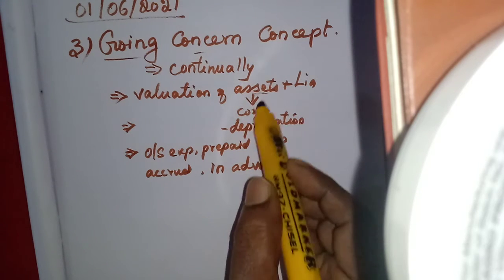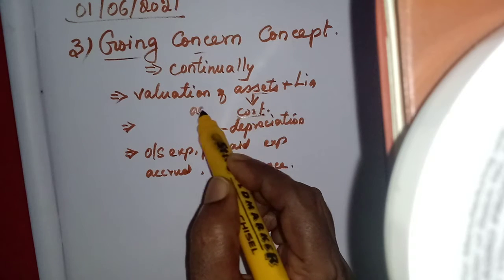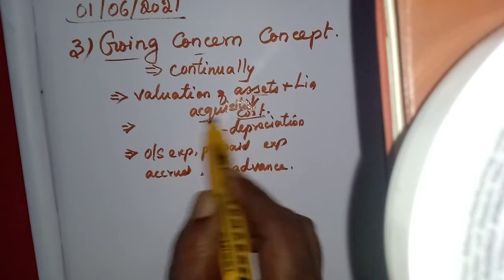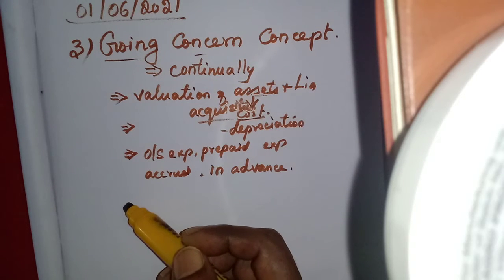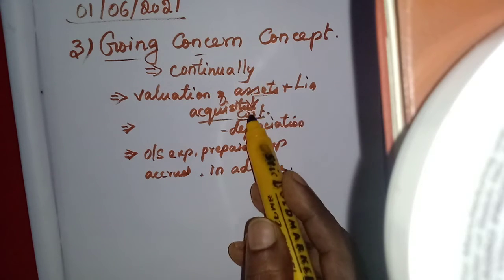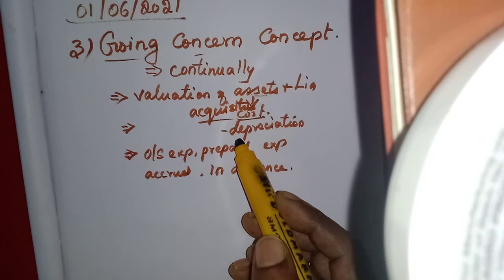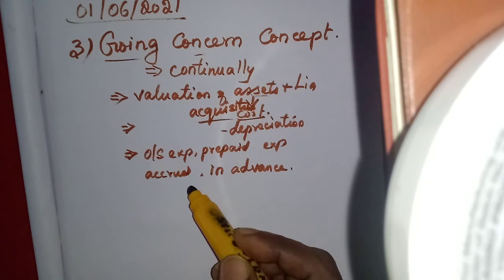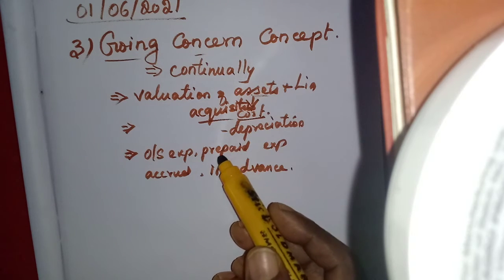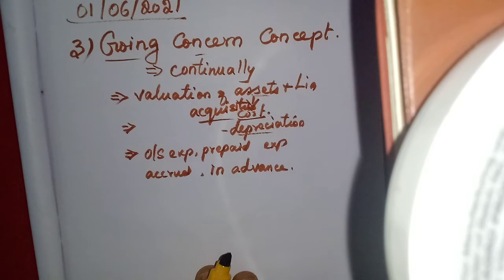Because the market price of the assets we never write, only the cost price. That means the acquisition cost. Acquisition means the purchasing price. That cost only we will show. Market price we never consider. Then from the fixed assets we will charge depreciation. We will provide depreciation as a fixed percentage. There are two methods of calculating depreciation. There is one lesson for us on depreciation. There you will learn it clearly.